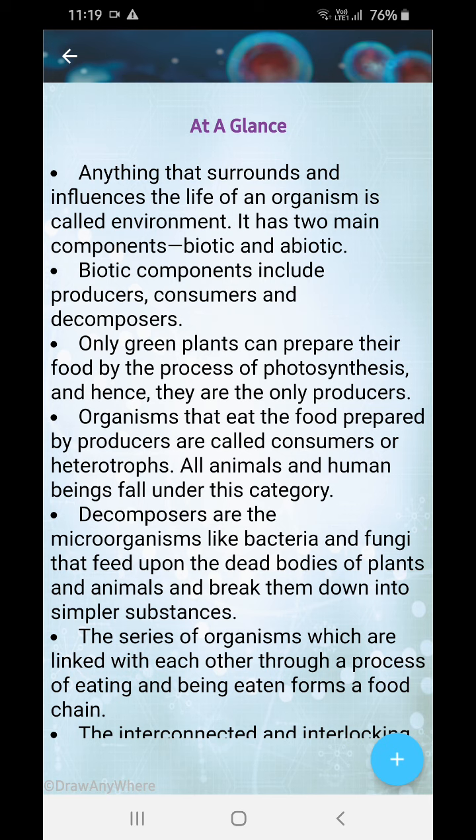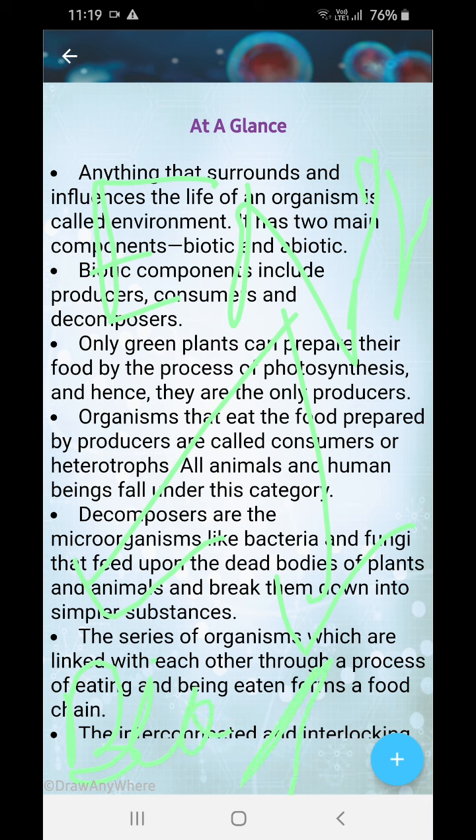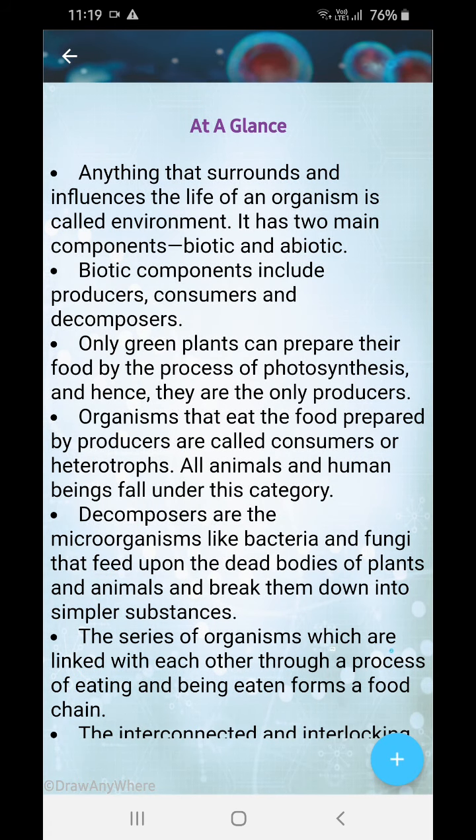Now this huge environment, or the world, can be divided into two things: biotic and abiotic. Now what are they? We will learn all this later. Okay. Now what are biotic components?